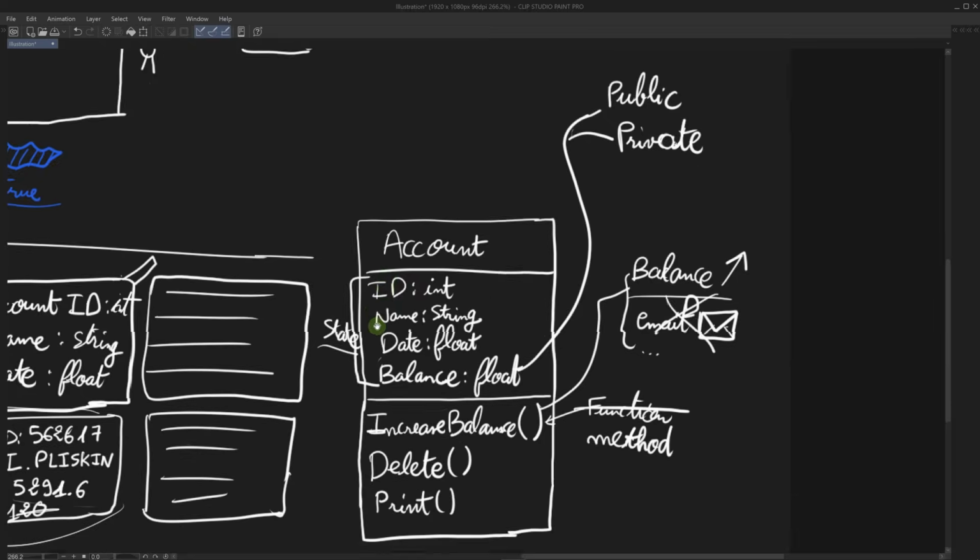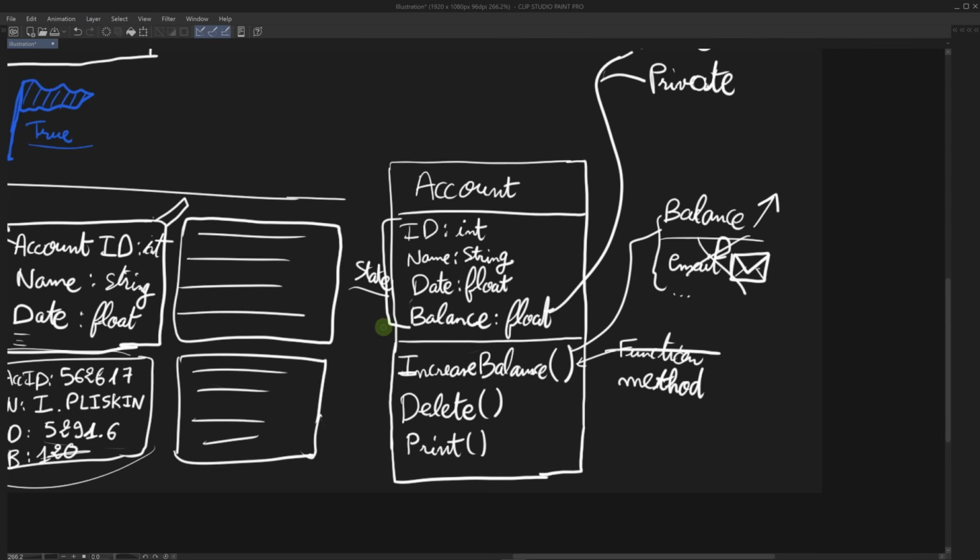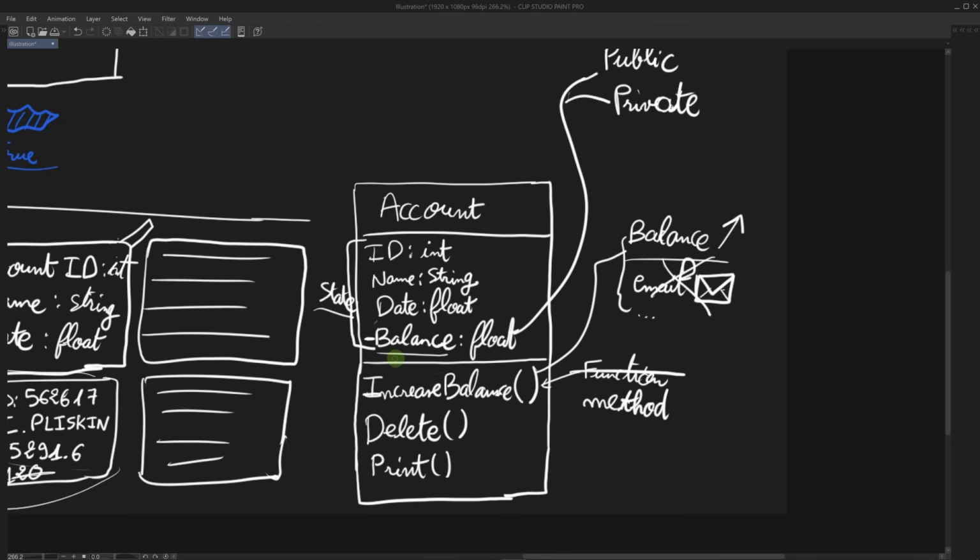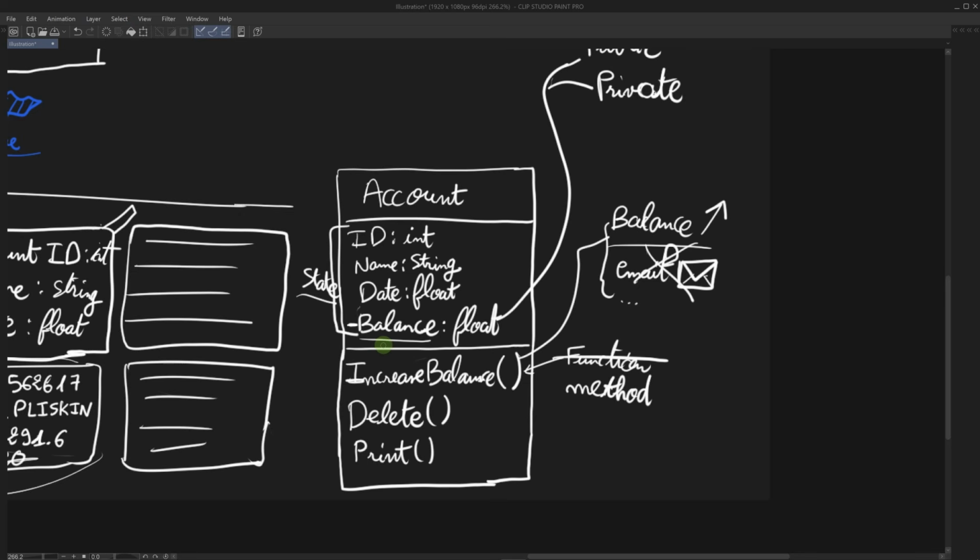However, if it was private, we can represent a private variable by the minus sign. If I have minus in front of balance, it means that this is a private variable. And for private variables, the only entity that's allowed to change them is the object itself. In other words, the only way we can change the balance is within one of these methods inside of the account, which is great because we don't want other scripts to accidentally change this value and not execute the actions that we want to execute after the balance has been changed.